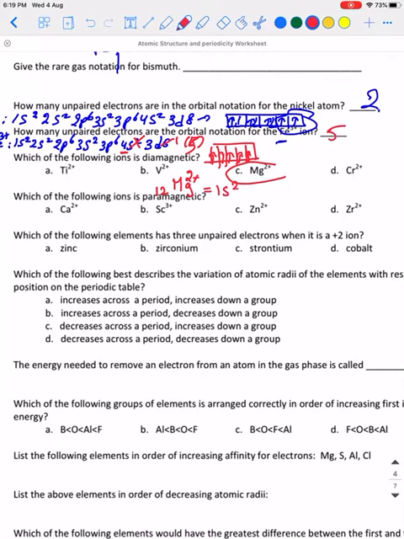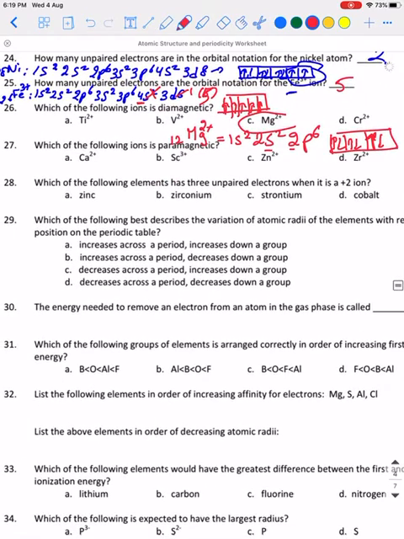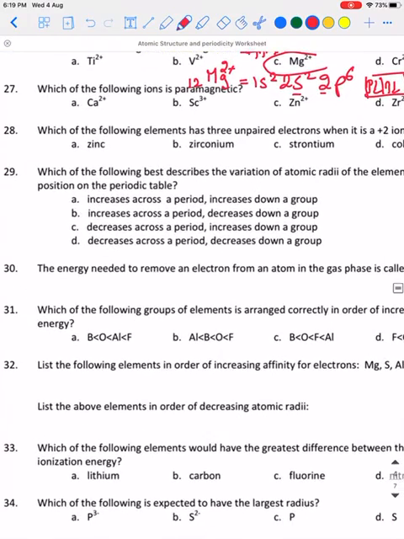Mg, atomic number 12, 2 plus configuration: 1s2 2s2 2p6. So as you see here, in that energy level, all of the electrons for p are paired. So the best answer is Mg2 plus.